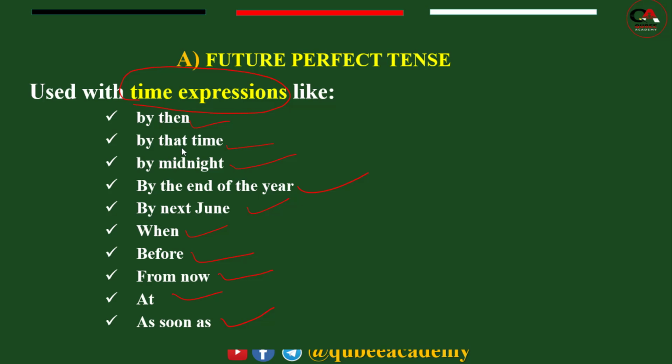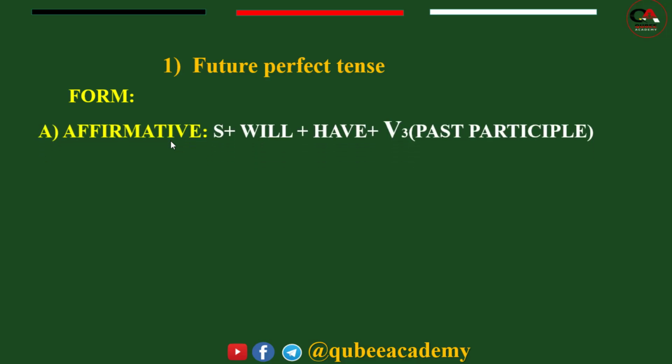So these words help you in order to identify what type of tense it is. We will discuss within examples. Thus, let's proceed to the form of future perfect. Here, in affirmative form, that means in positive form, future perfect has this form.